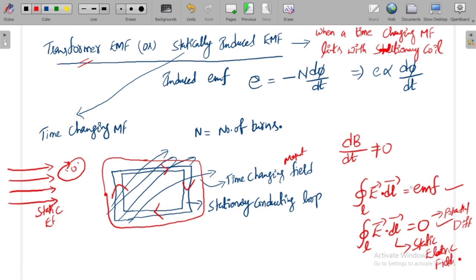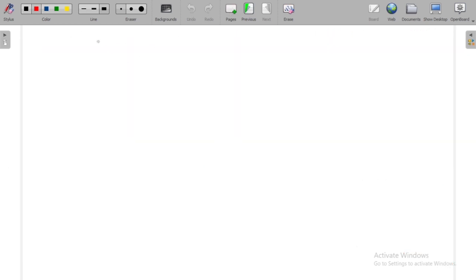So in a closed conducting path, the line integral of E dot dl is given by the induced EMF.